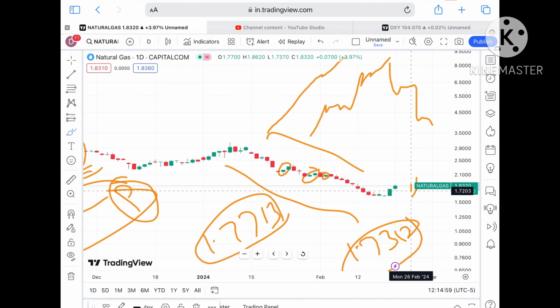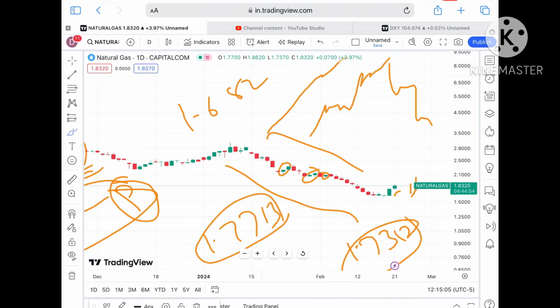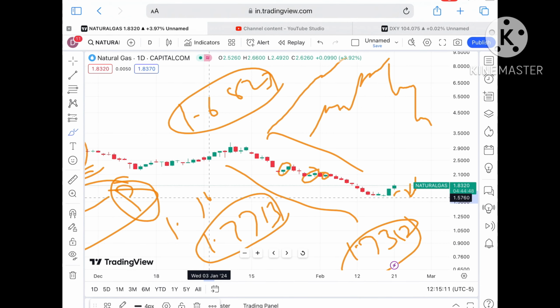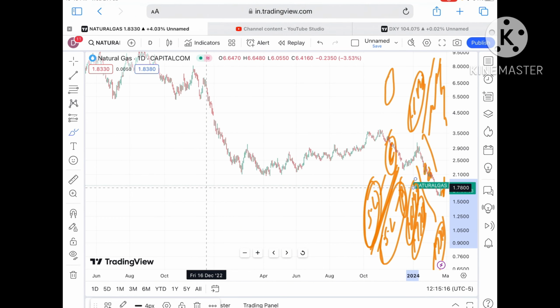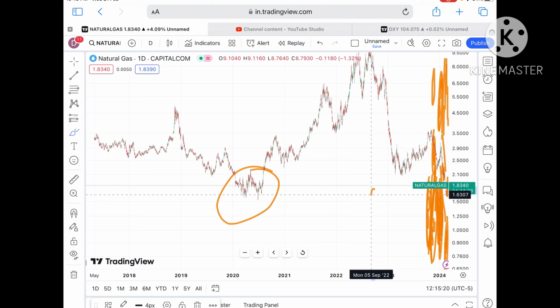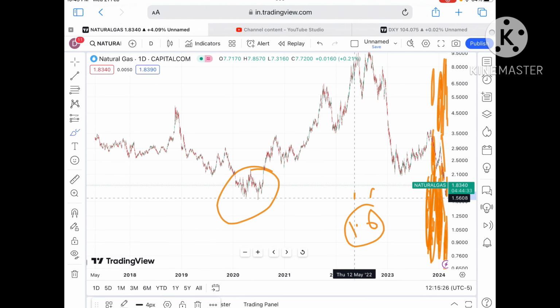Okay, if the price started falling below that particular level, a further downfall towards 1.7312. Once the price started moving below that particular zone, we will see it will go towards a level of around $1.6823. Okay, and if the price started falling below that particular zone, a further downfall we can see towards 1.6149. Okay, and if it started going below that particular zone, a further downfall we can see, because it was still in this zone, so we can see it will fall further down towards a level of around